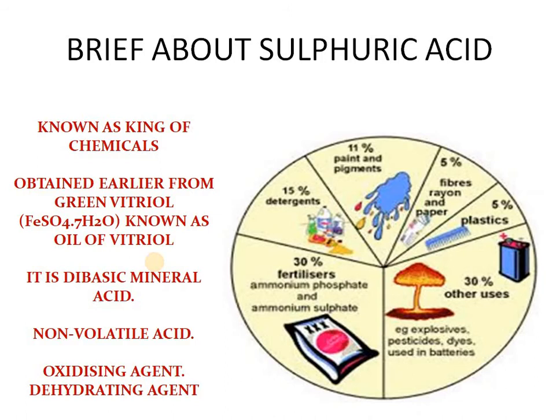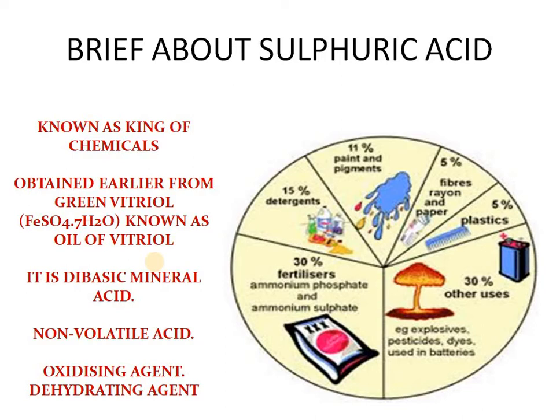Okay, let us start. Starting with the history, sulfuric acid was earlier obtained from green vitriol, that is hydrated ferrous sulfate. Thereby the name was derived, oil of vitriol. So ferrous sulfate 7 water, FeSO4.7H2O, is known as green vitriol, and from that the name oil of vitriol was derived.